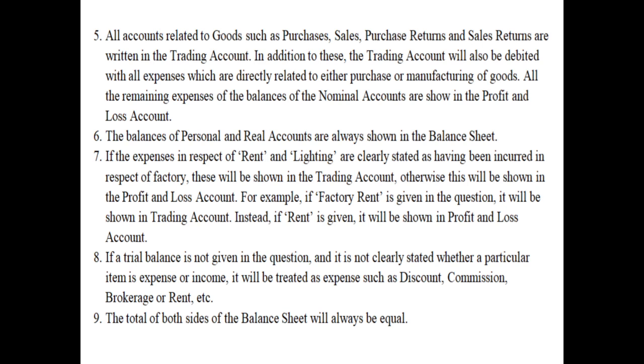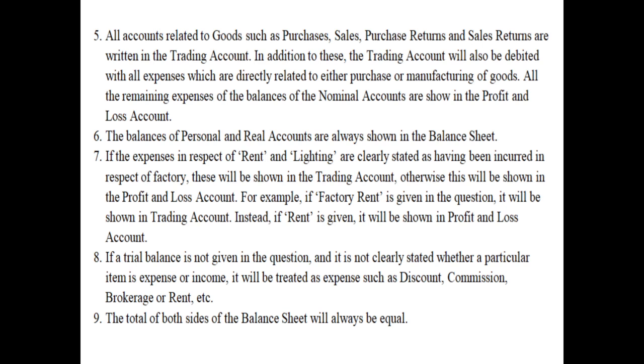Then point number 7, if the expenses in respect of rent and lighting are clearly stated as having been incurred in respect of factory, these will be shown in the trading account, otherwise this will be shown in the profit and loss account. That means office rent, office lighting will be a part of debit side of profit and loss account. Factory rent and factory lighting will be a part of debit side of trading account, or the assumption of direct expense.